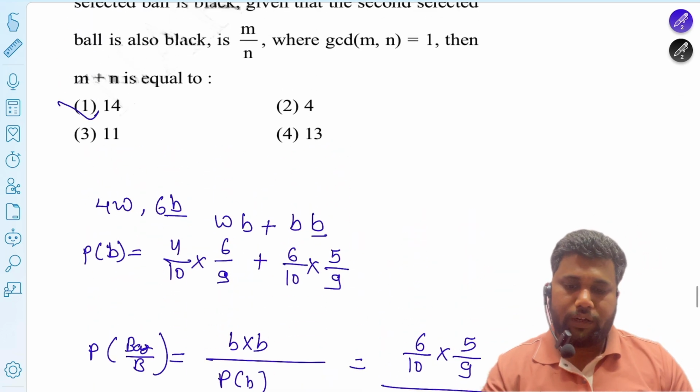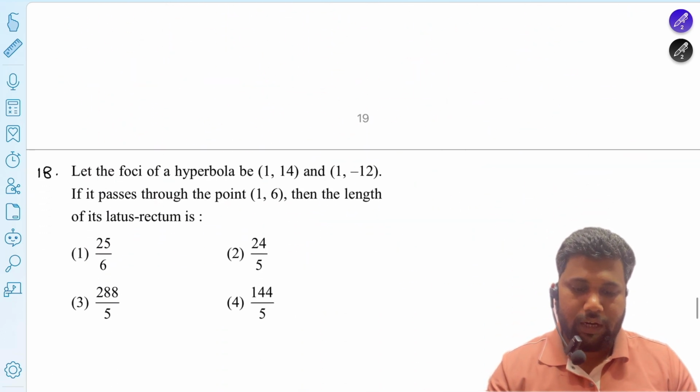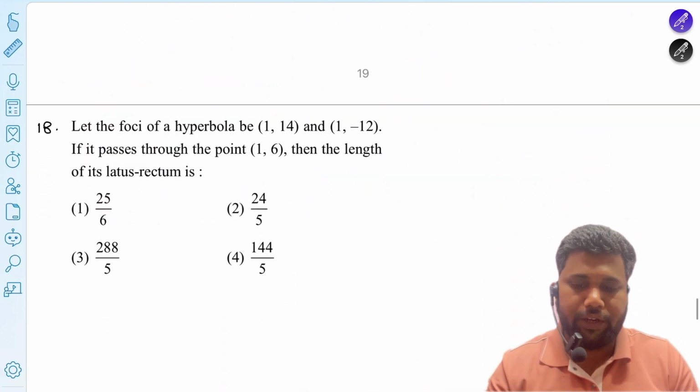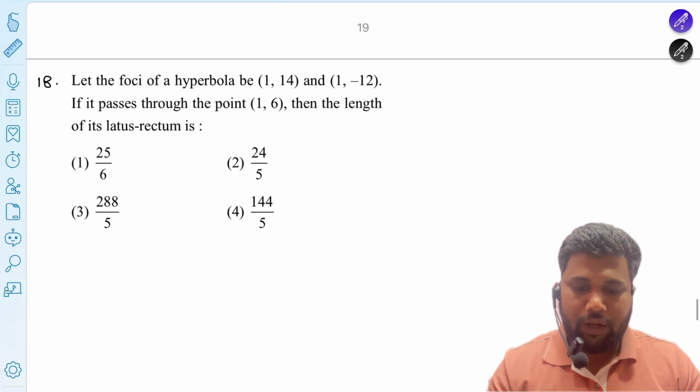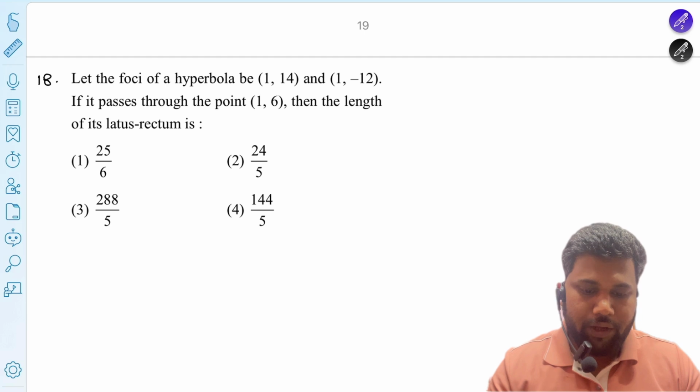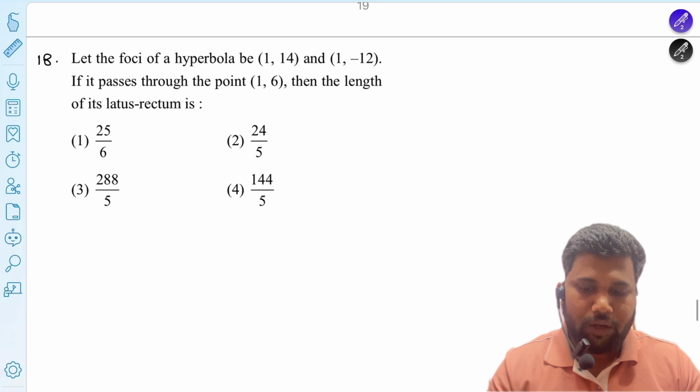I feel you understand that; it is a very easy probability question, not a hard one. Next question: let the foci of the hyperbola be (1, 14) and (1, -12). If it passes through the point (1, 6), then find the length of its latus rectum.